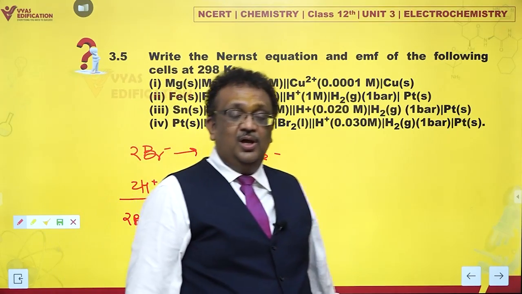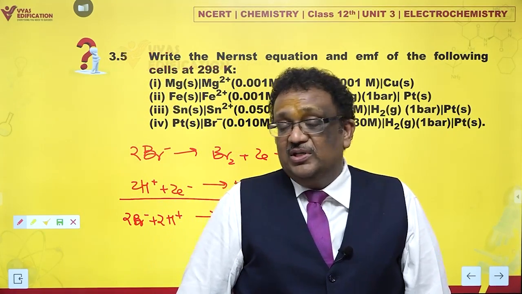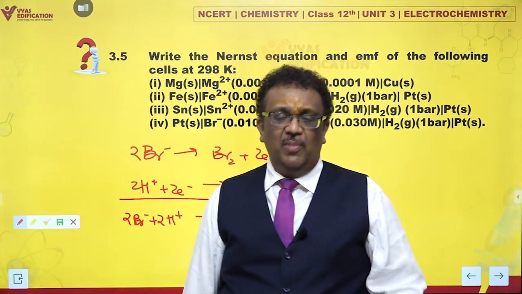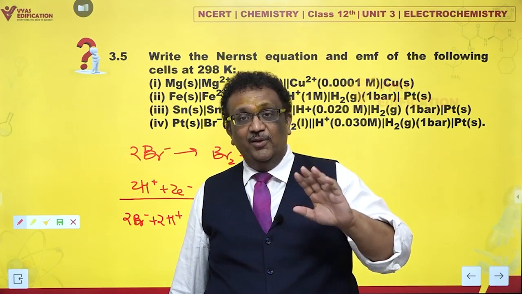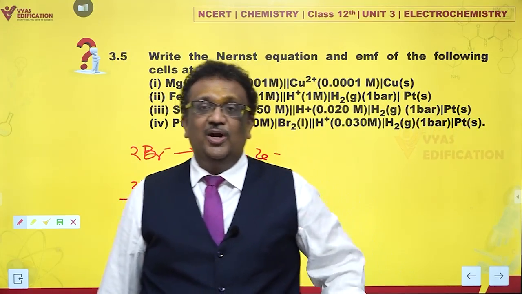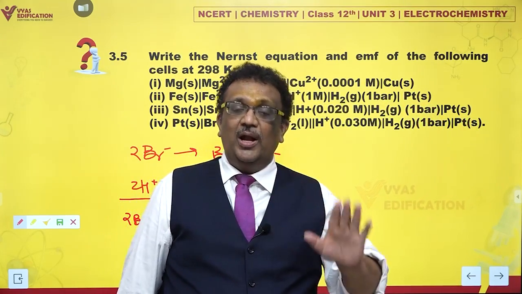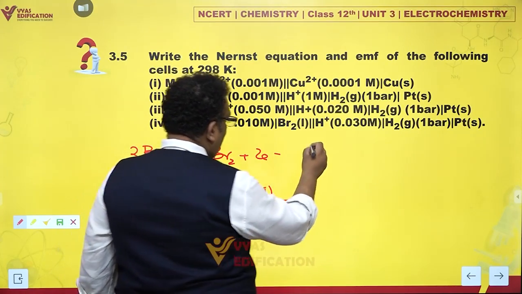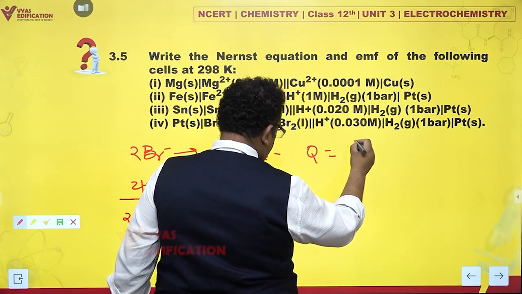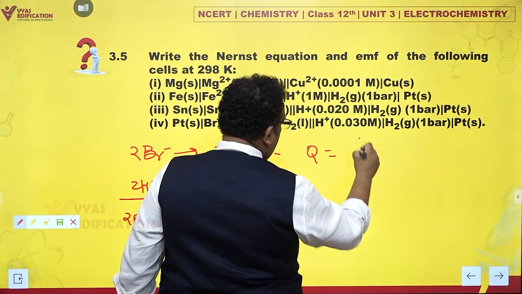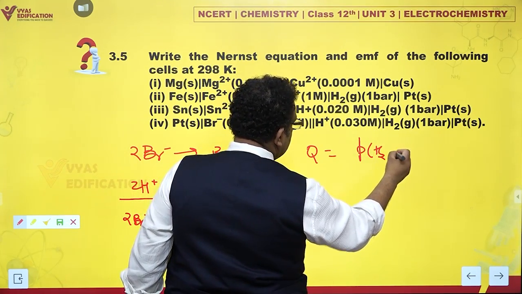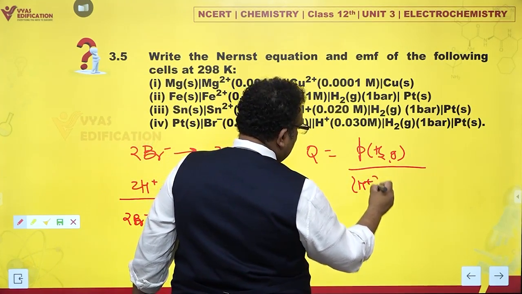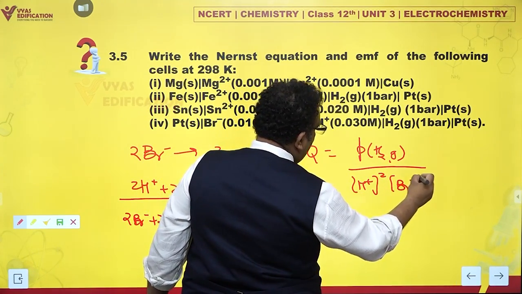Now please note, bromine liquid is a pure liquid. It is not something which is soluble in water much. So if they are clearly writing Br2 liquid, it stays as Br2 liquid, and pure liquids and pure solids are not considered while writing reaction quotient Q. So Q would be simply how much? Partial pressure of H2 gas, which is actually 1 bar, divided by concentration of H plus square Br minus square.